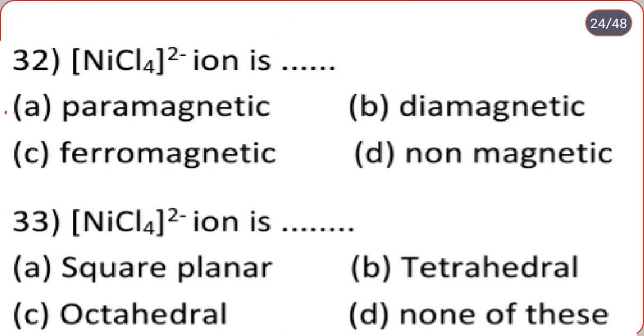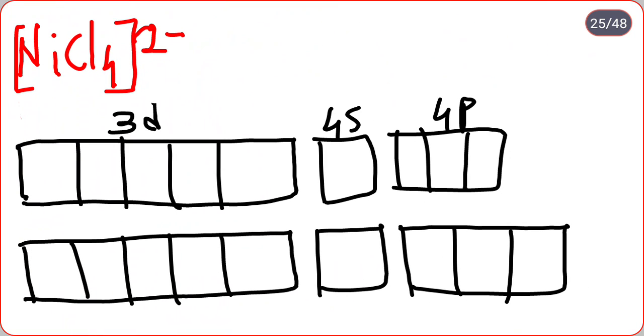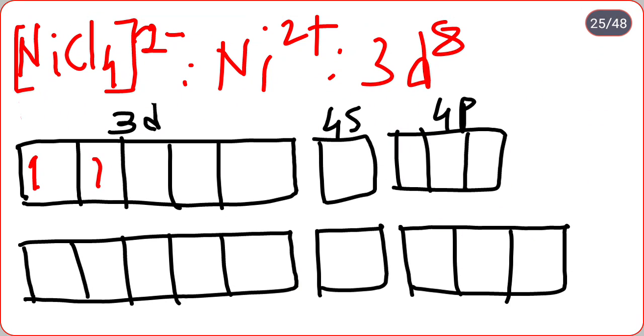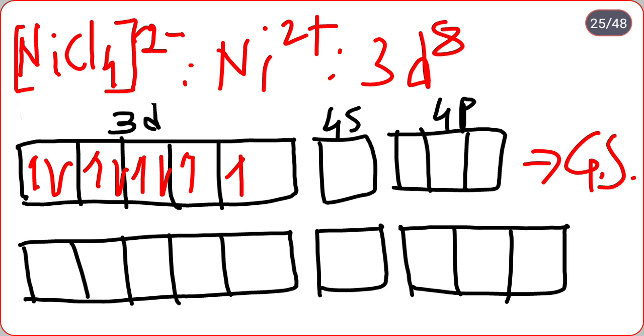NiCl4 2 minus ion is paramagnetic, diamagnetic, ferromagnetic, or non-magnetic? So we see that in NiCl4 2 minus, nickel is in which oxidation state? Ni 2 plus, therefore the outermost electronic configuration is 3d8. So 1 2 3 4 5 6 7 8. Here is the ground state electronic configuration.